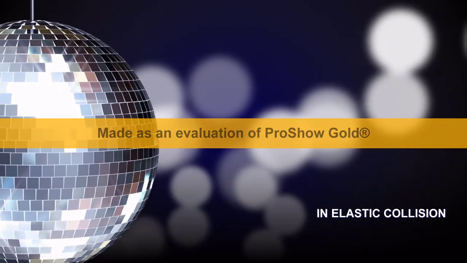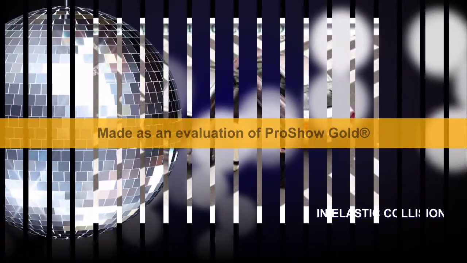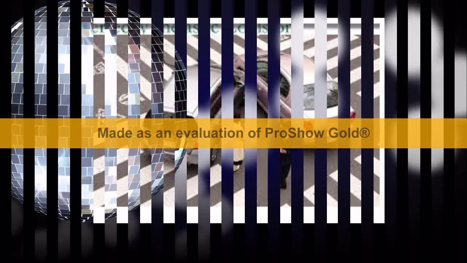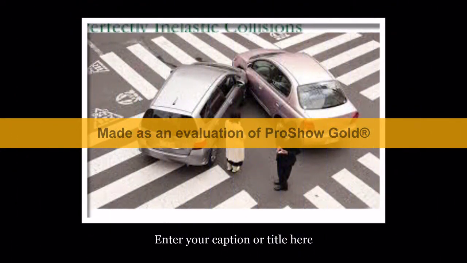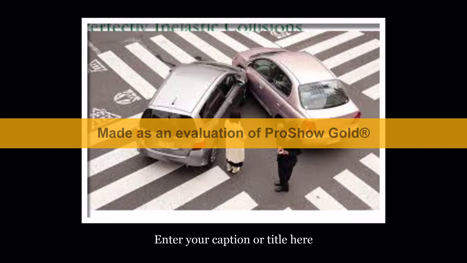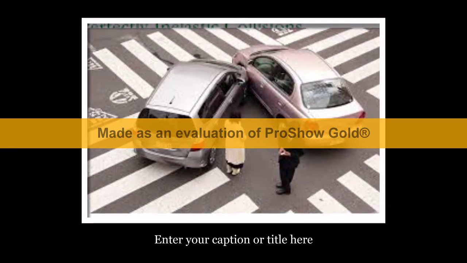Our second topic is inelastic collision. An accident between two vehicles is an example of inelastic collision.